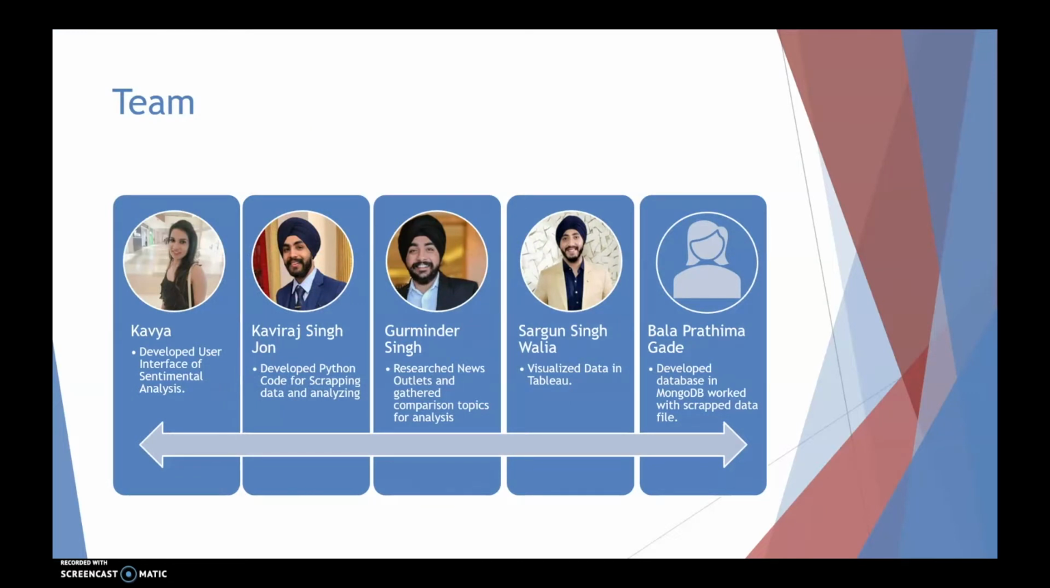Kavya has developed the user interface for this analysis. Kavirat Singh John has developed the Python code for the scraping and further analyzed it. I, Gurminder Singh, have researched these news outlets and gathered some topics that we have to analyze. Sargun Singh Walia has visualized this data and made some comparison graphs in Tableau. Bala Prathima has used MongoDB as a database and used the raw file that we created from the Python code.